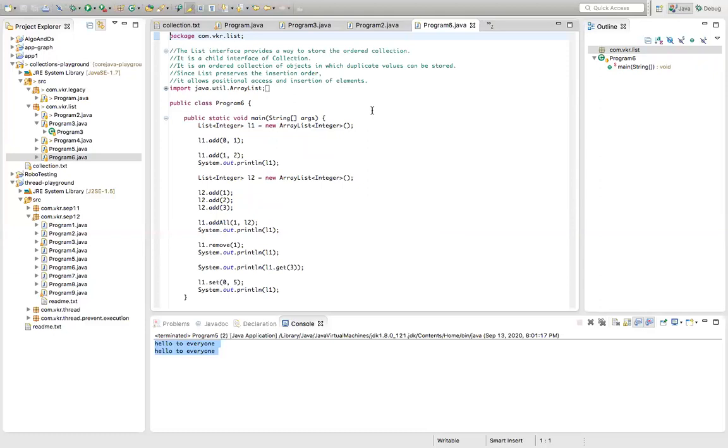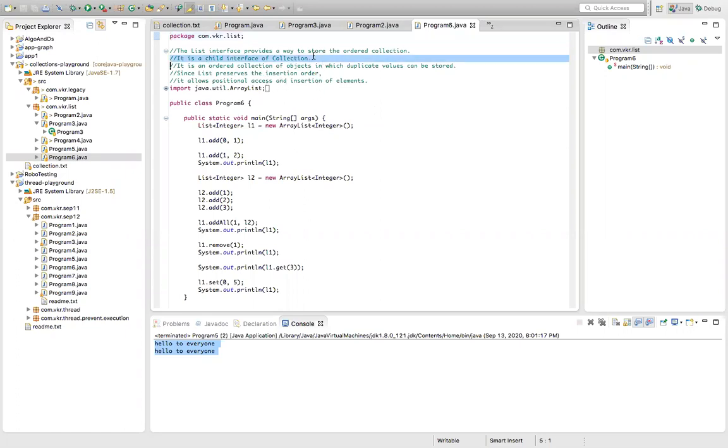All the classes of the list interface store the elements in order: first index, second index, third index, up to n number of indexes, up to 100, 200, any number. So the list interface provides the way to store the elements in order. That is the main key point we have to remember.